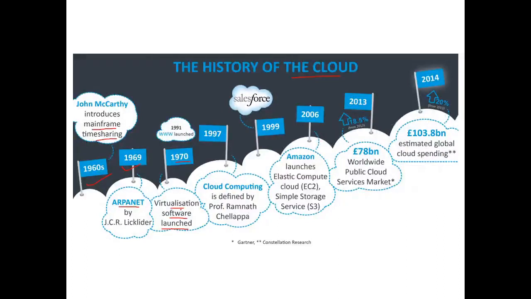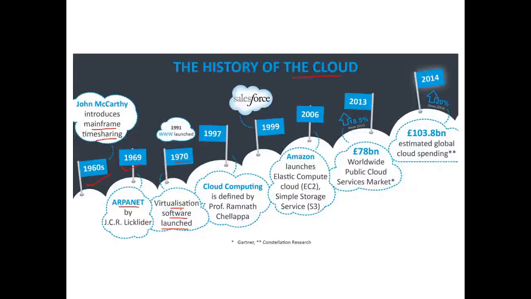So what is this virtualization software? Suppose in one particular system, there are many resources. Through virtualization software, whatever is available in that system can be used by another system.